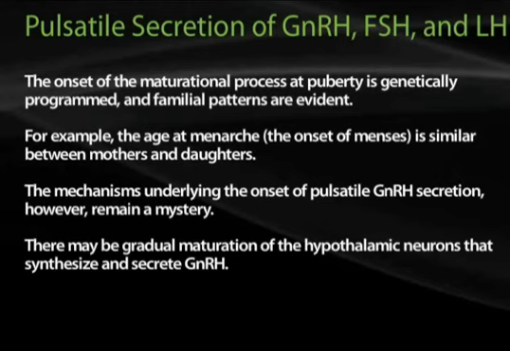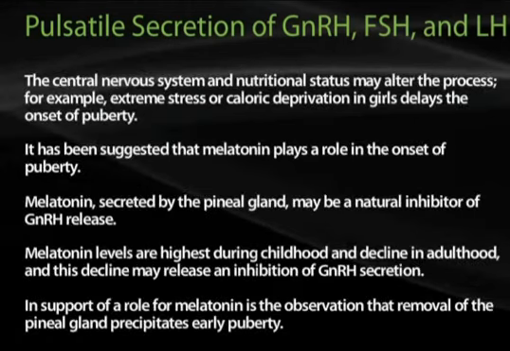In contrast, the central nervous system and nutritional status may alter the process. For example, people who are under extreme stress or caloric deprivation may have delayed onset of puberty.